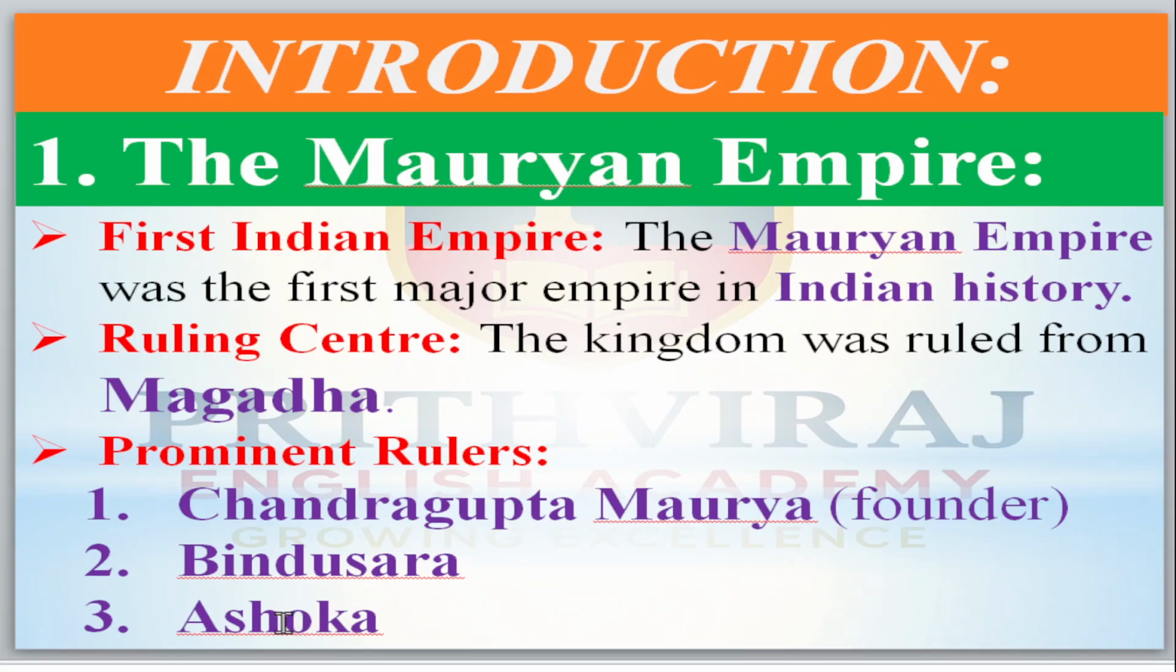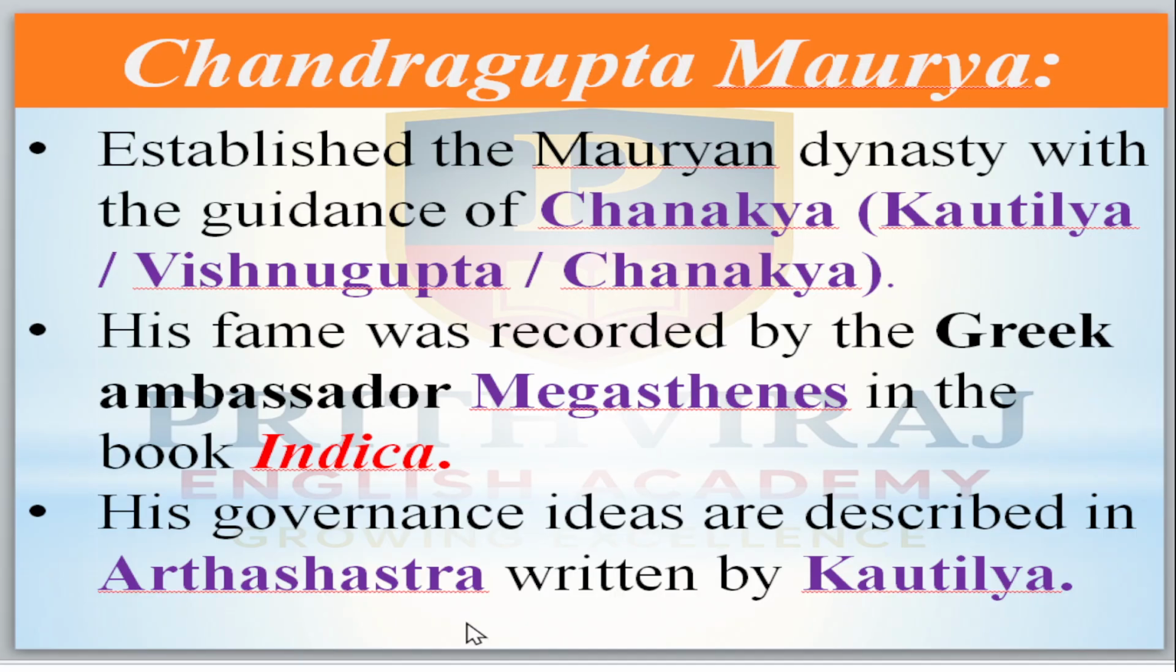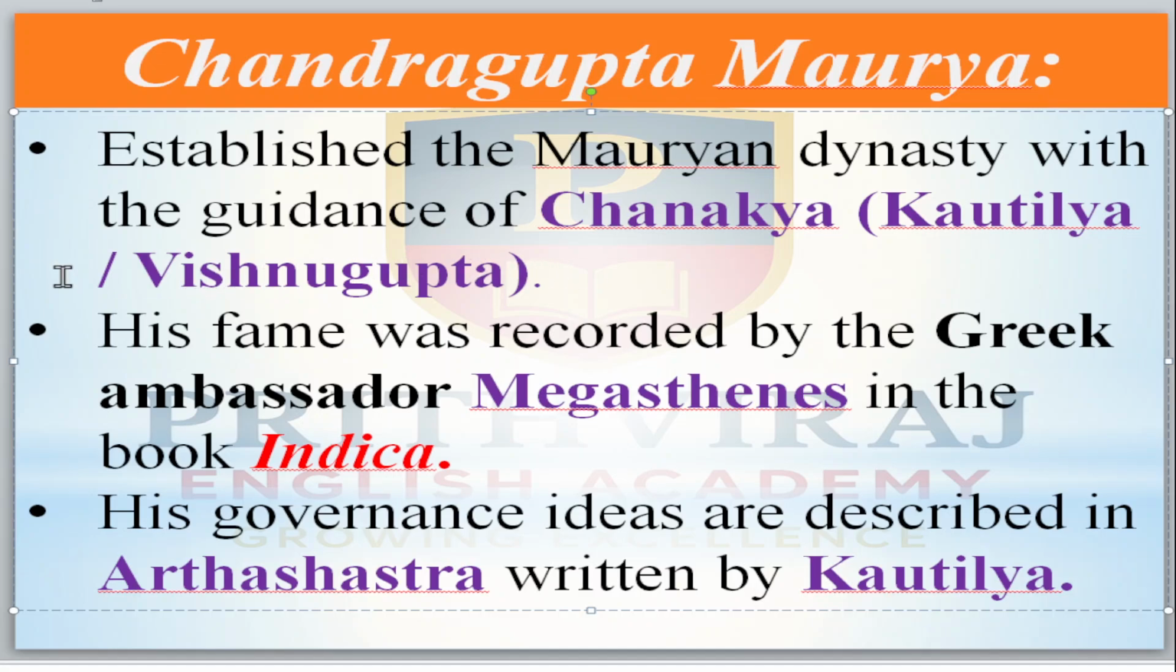The prominent rulers of this dynasty are Chandragupta Maurya, the founder of this dynasty, Bindusara, the son of Chandragupta Maurya and father of Ashoka, and Ashoka, the great king of the Mauryan Empire. About these three, especially Chandragupta Maurya and Ashoka, we are going to study in this chapter. First is Chandragupta Maurya. He established the Mauryan dynasty with the guidance of Chanakya.